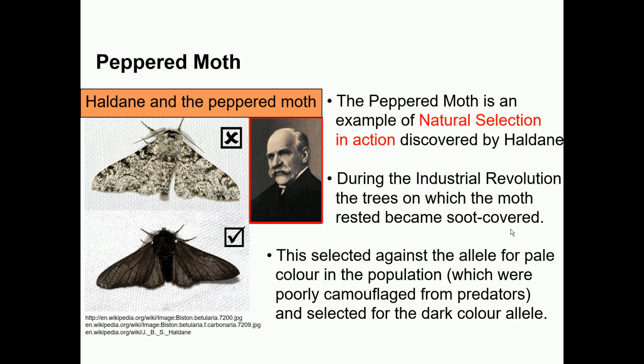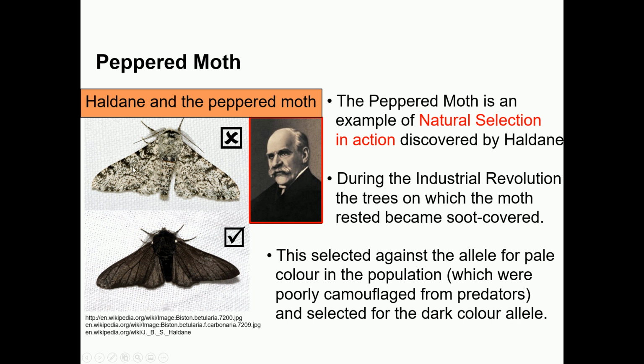Another example of natural selection is the peppered moth. In the old times, during the Industrial Revolution, the trees on which the moth rested became soot covered. Okay, so it means that the trees were covered with soot, which means the trees were black in color.